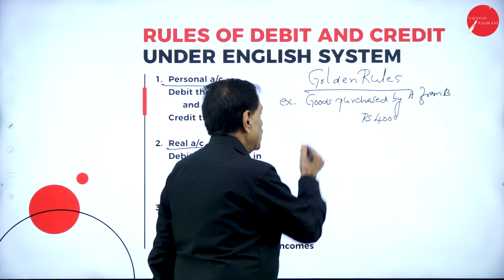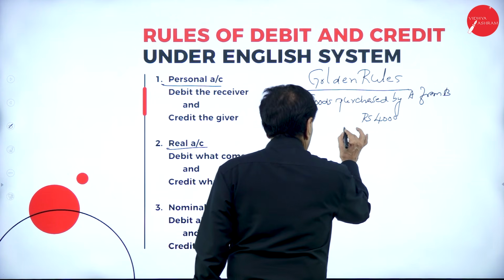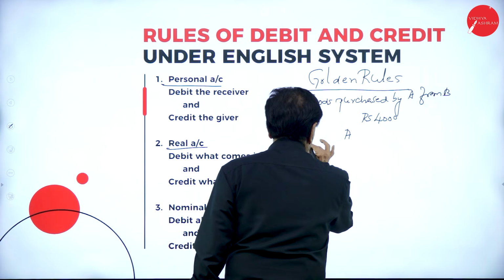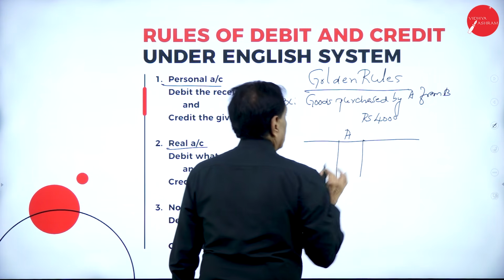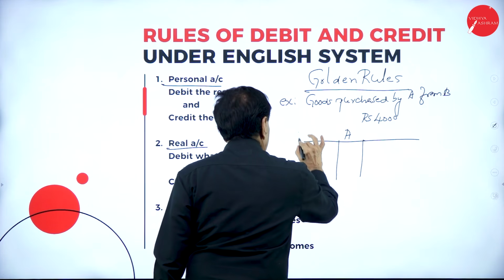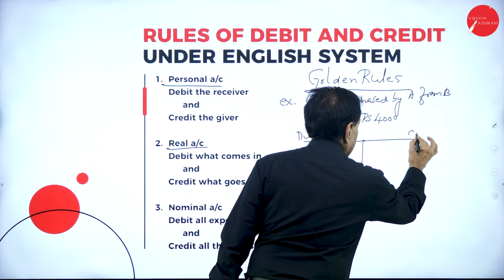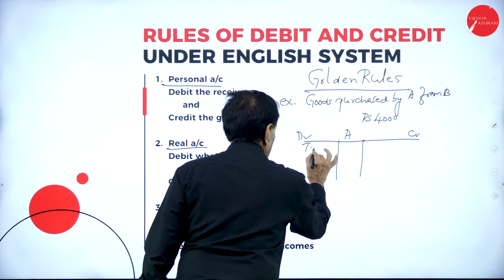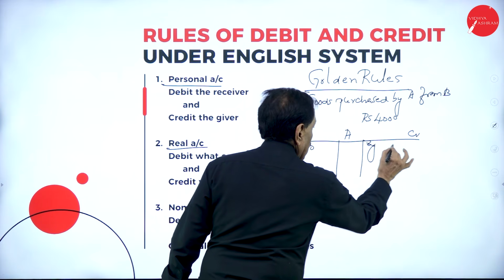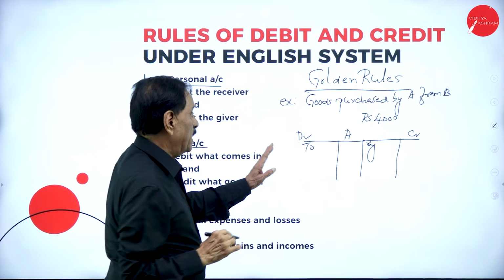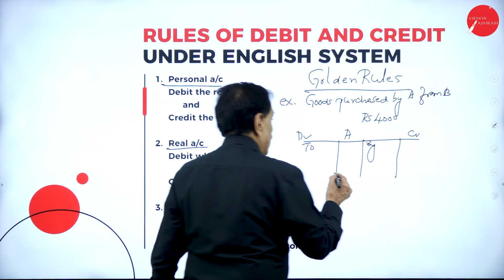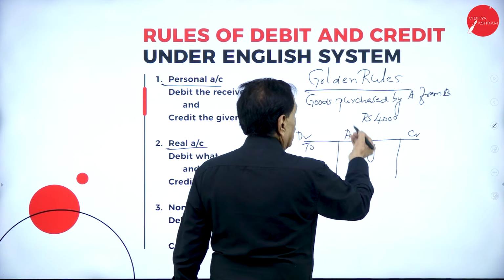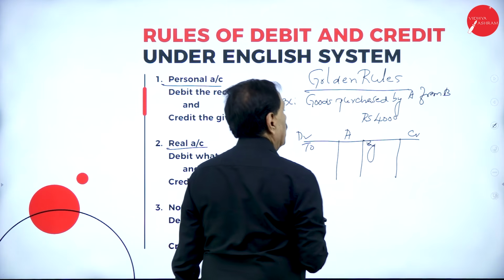A. A says I have to pay. In A's account, if you open the ledger like this, A says goods purchased from B, I have to pay B.